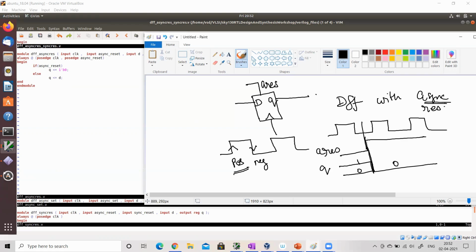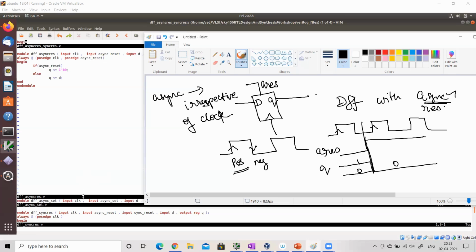And clearly it is not waiting for a posedge of the clock. So that's why we call it asynchronous. It can happen anytime irrespective of clock. Asynchronous means irrespective of clock. Okay, this is the code for a D flip-flop with an asynchronous reset.